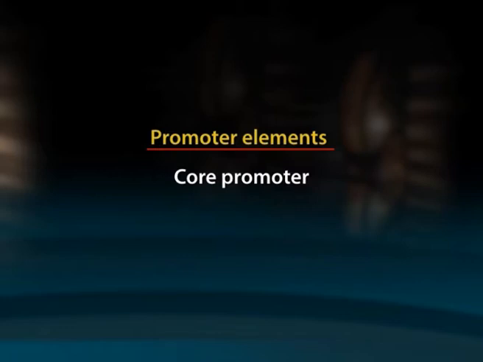There are two types of promoter elements, core promoter and proximal promoter. Core promoter is the minimal portion of the promoter required to properly initiate transcription. It includes the transcription start site, a binding site for RNA polymerase and general transcription factor binding sites, example TATA box. Proximal promoter is the promoter sequence which contains 250 base pair upstream of the start site of the gene